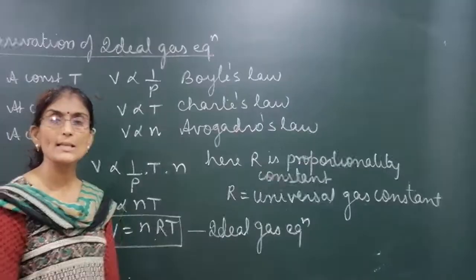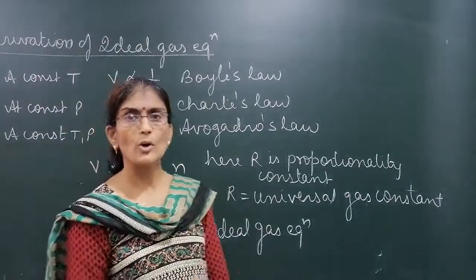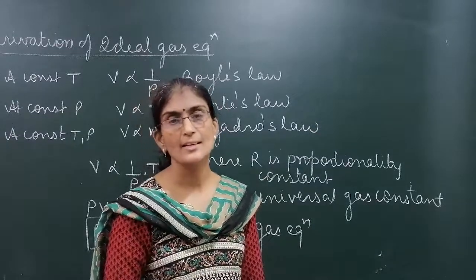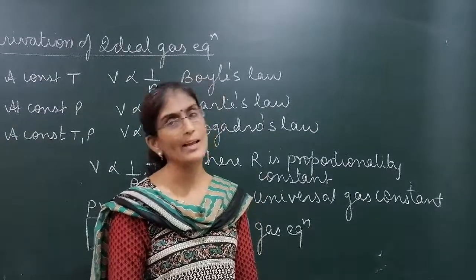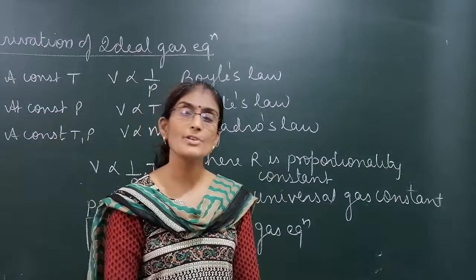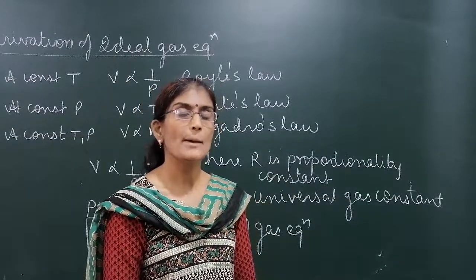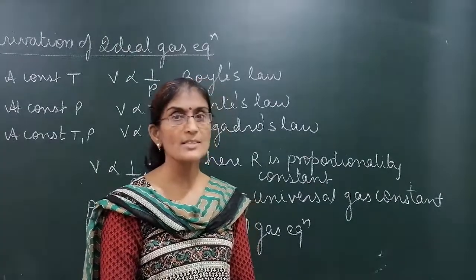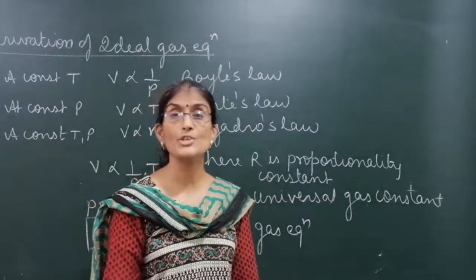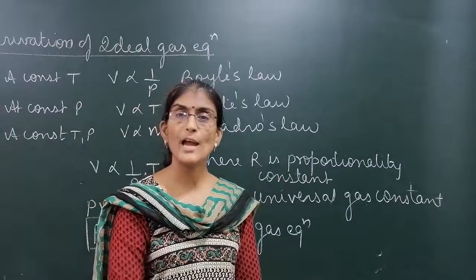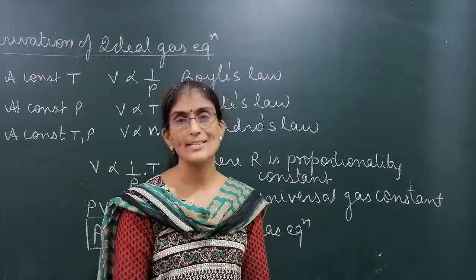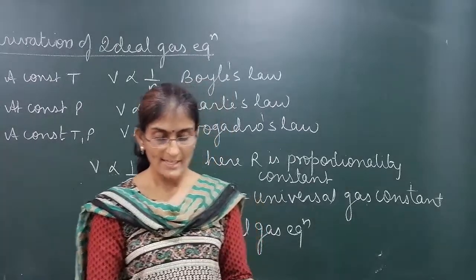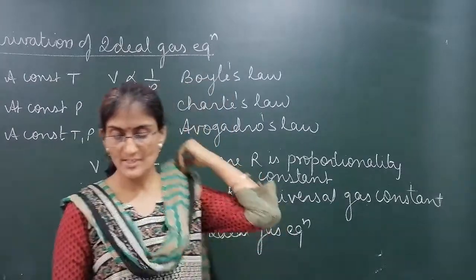Why do we call it universal gas constant? Because for all gases at any temperature and pressure, its value is fixed. That's why it is called universal gas constant. Sometimes in equations the constants depend on temperature and pressure, or on the quantity of gas. But this constant is universal because whatever the pressure, volume or quantity of gas, it will remain constant. So this is called universal gas constant. How do we find the value of the universal gas constant? See.